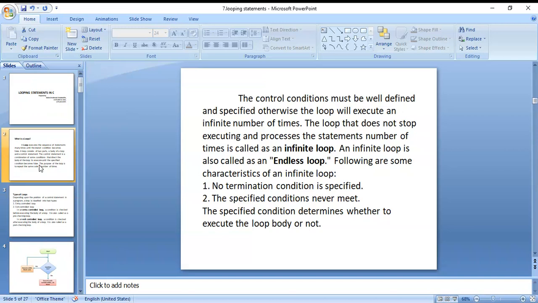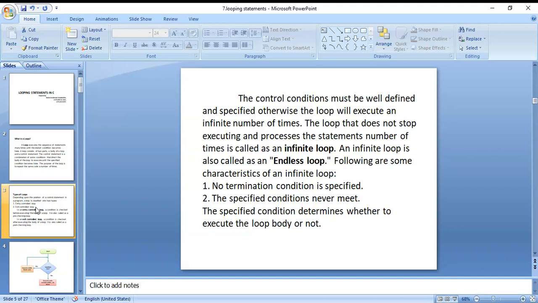Now the differences between while, do while, and for loop. In while and for loop, the iterations are zero at minimum, but in do while the iterations are at least one. Next point: while loop is an entry control loop, for loop is also an entry control loop, and do while loop is an exit control loop.